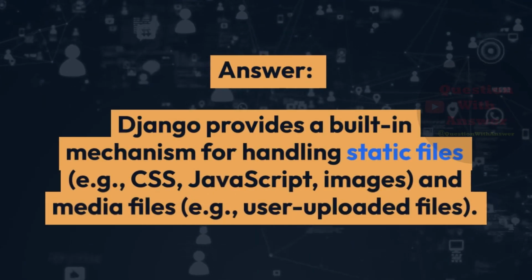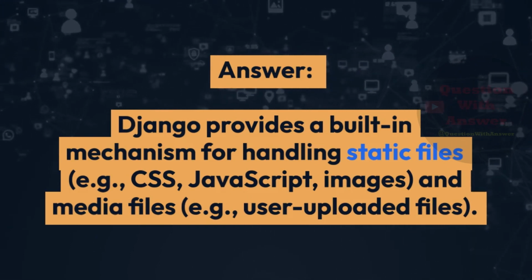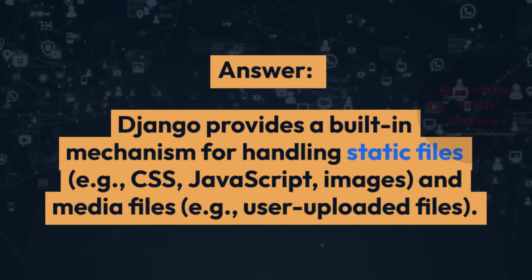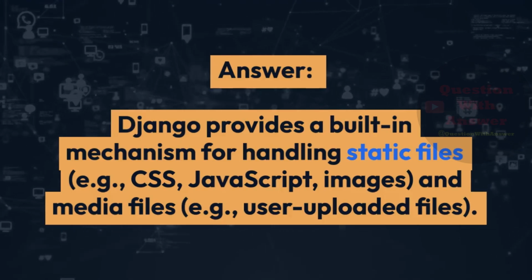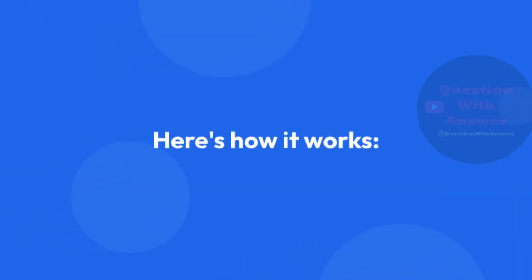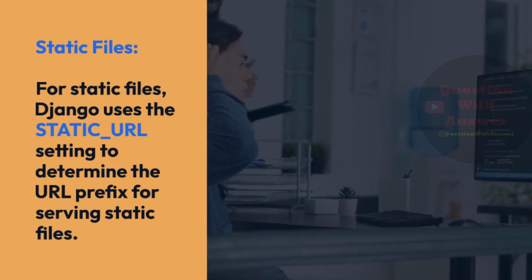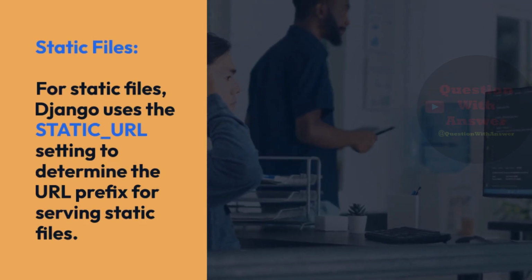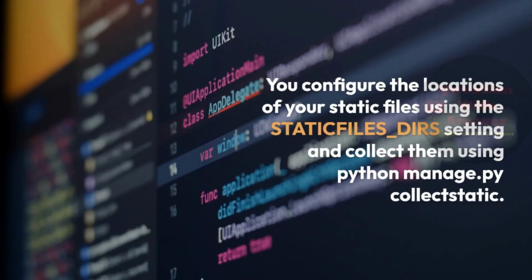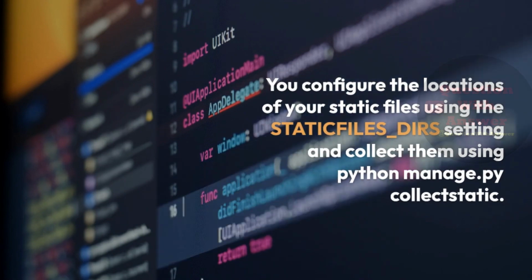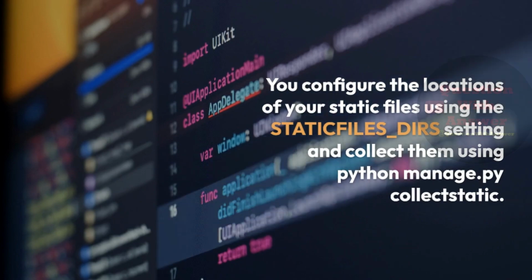Answer: Django provides a built-in mechanism for handling static files, for example CSS, JavaScript, images, and media files, for example user-uploaded files. Here's how it works. Static files. For static files, Django uses the STATIC_URL setting to determine the URL prefix for serving static files. You configure the locations of your static files using the STATICFILES_DIRS setting and collect them using python manage.py collectstatic.